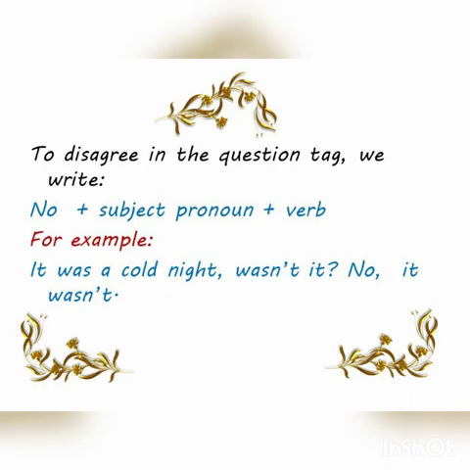If you want to disagree in the question tag, we write no plus subject pronoun plus verb. For example, it was a cold night, wasn't it? No, it wasn't. So that is how you disagree.